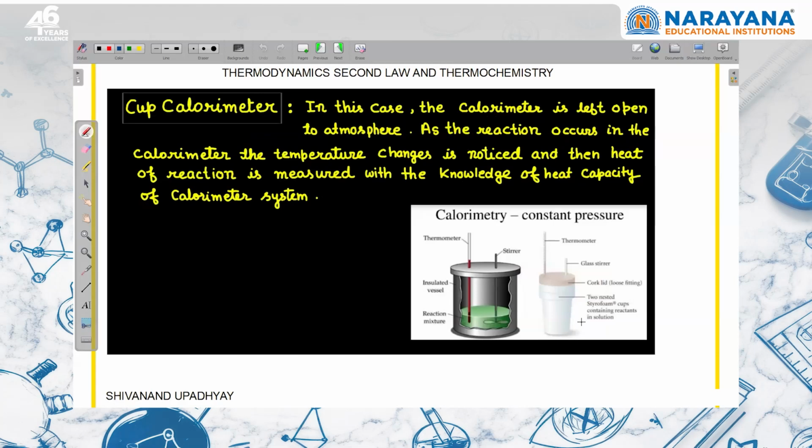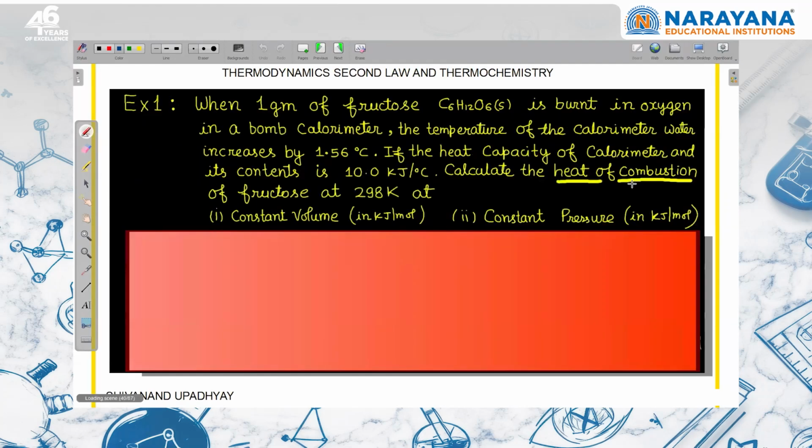Similarly, about cup calorimeter, which is taking place in open container. So concepts are similar. You should be careful to note what is the heat capacity of calorimeter. Suppose this is a question, I will try to explain how to approach the question, right? When 1 gram of fructose is burned in oxygen in a bomb calorimeter, the temperature of the calorimeter water increases by 1.56 degrees Celsius.